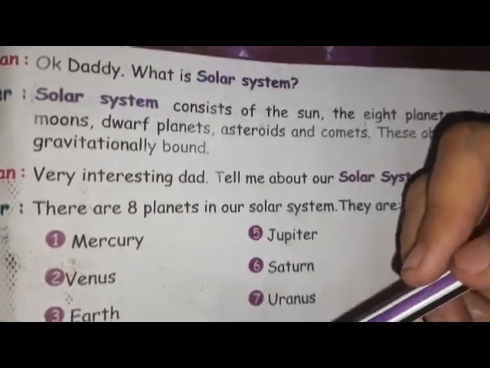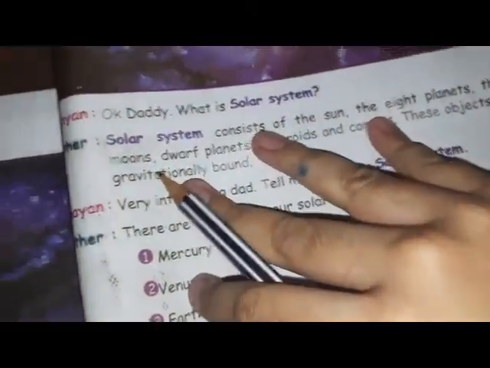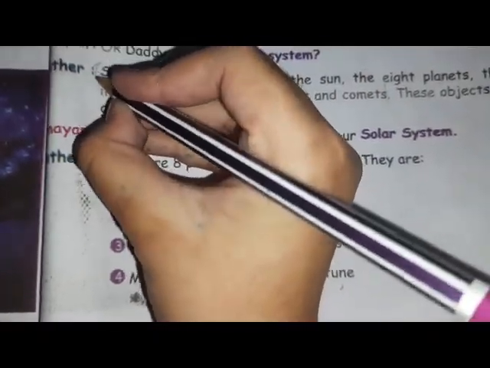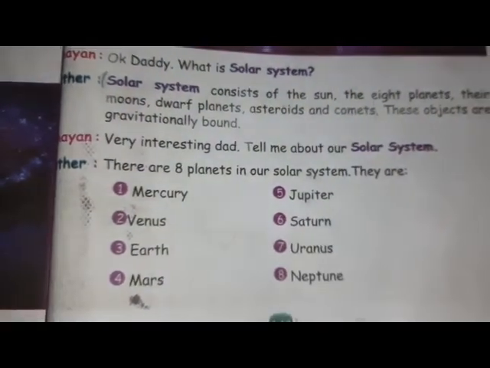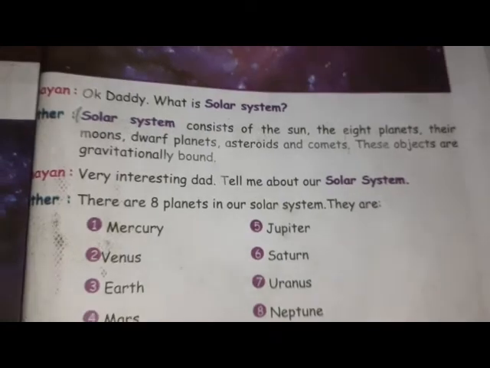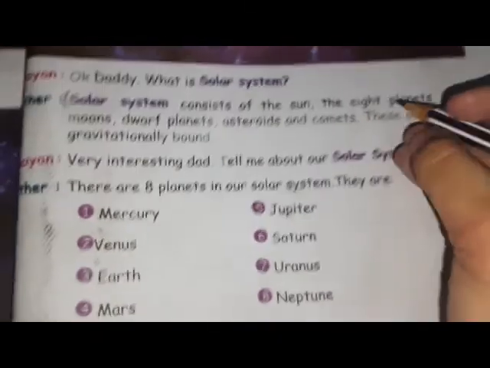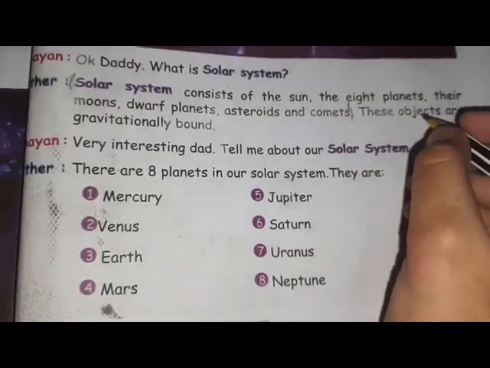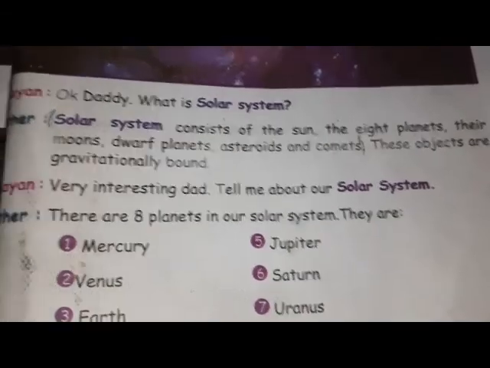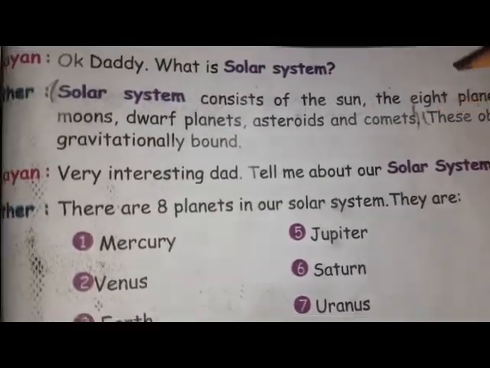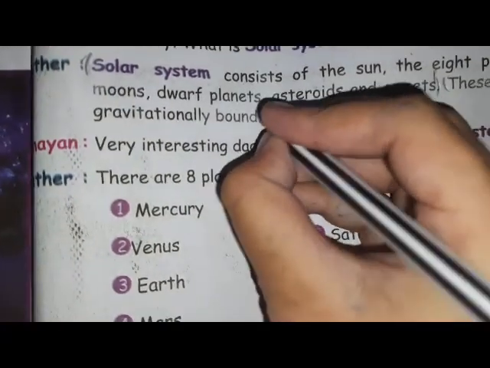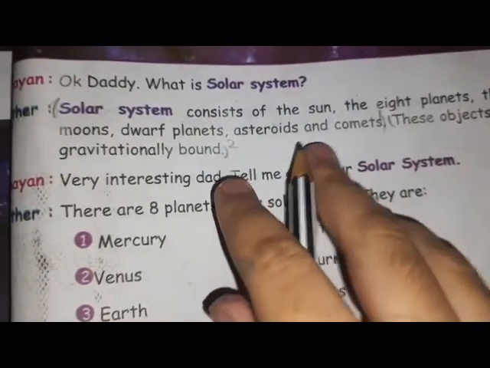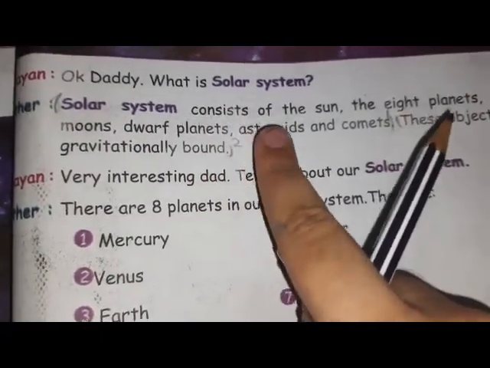So friends, the second one answer in page number 143. Okay. So this is also like a point. So solar system consists of the sun, the 8 planets, their moons, dwarf planets, asteroids and comets. So here to here, first point. Okay. Next, these objects are gravitationally bound. From here to here, second point. Okay friends, second point. So this second question's answer is this. Okay friends.